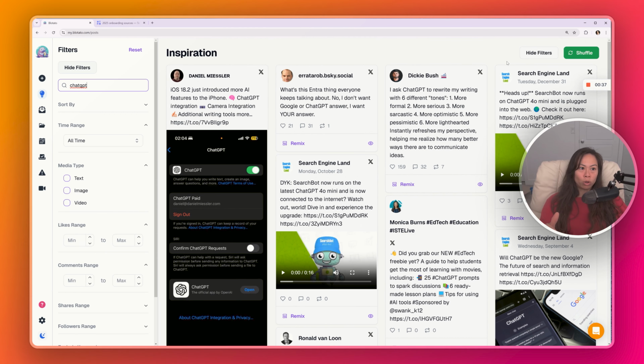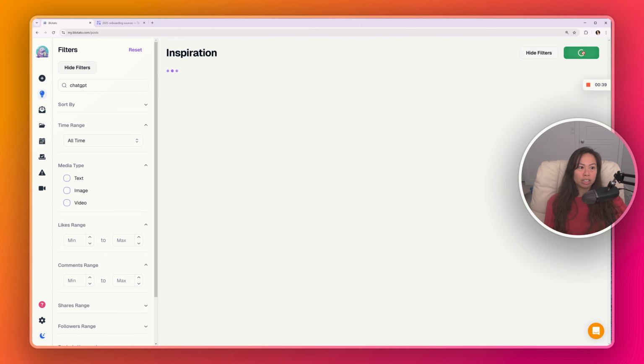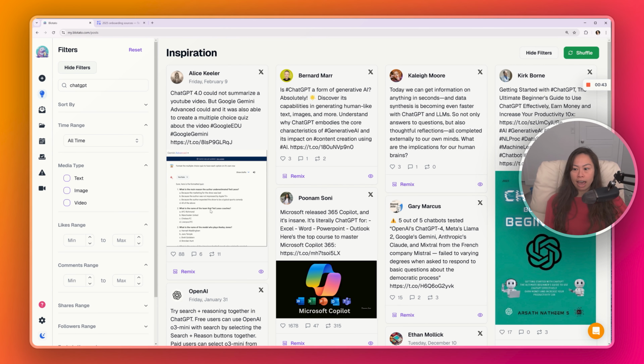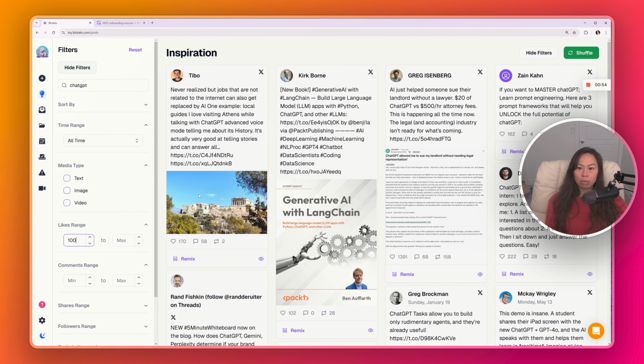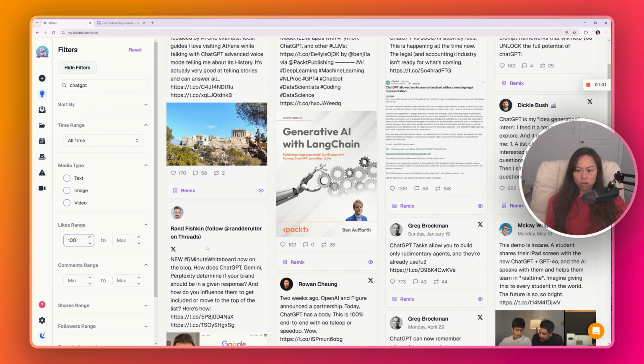If you don't want to scroll infinitely, click shuffle here. This is one of my favorite features, and it will just shuffle all of the content that it has. Now, suppose you want to filter by the number of likes, minimum 100 likes. This will automatically apply the filter to the posts here. And now you can see all of the posts being displayed have at least 100 likes.